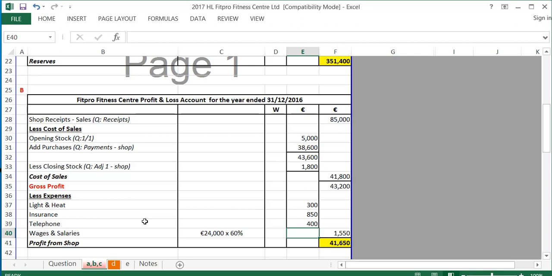And for the wages and salaries, in note VI, it says the wages and salaries is 24 grand per annum paid to the secretary who also runs the shop. It's estimated 60% of this salary was for the shop. So 24,000 by 60% gives me 15,900 for my expenses, which leaves me a profit for the shop of 27,250.